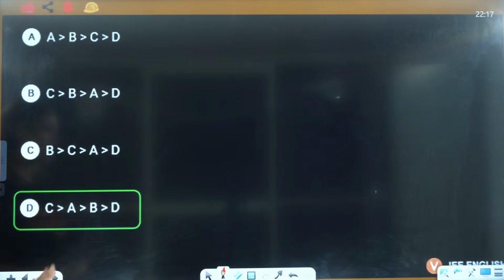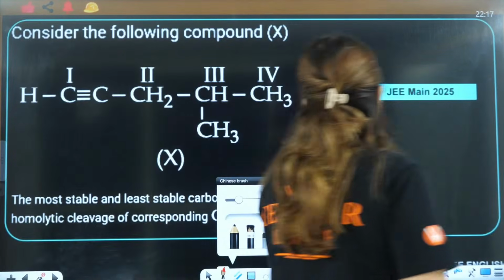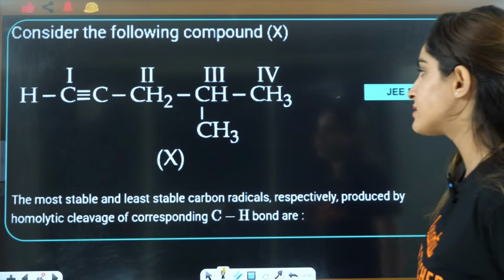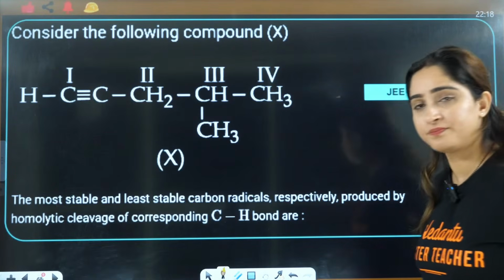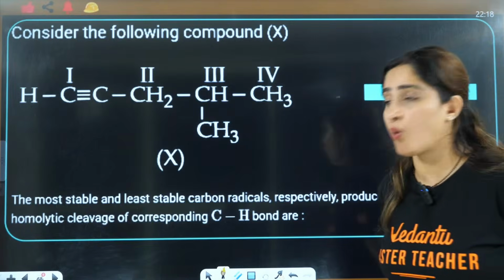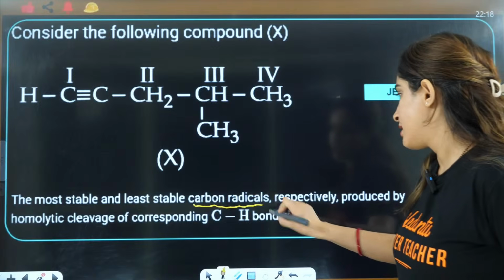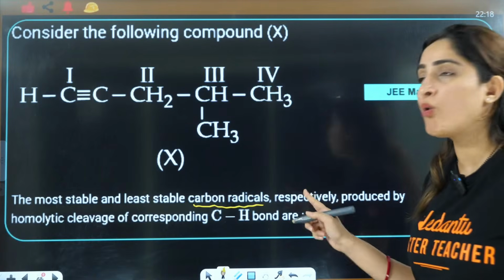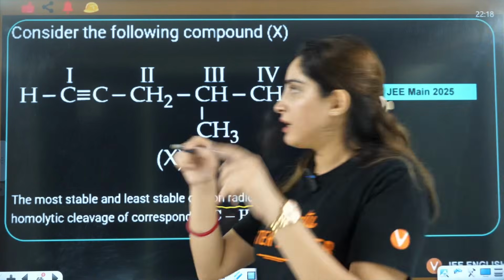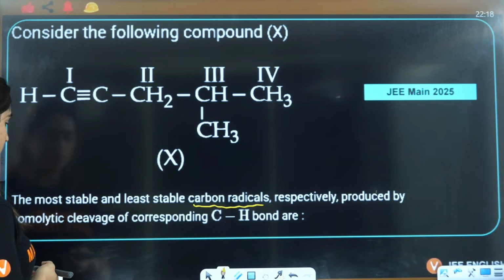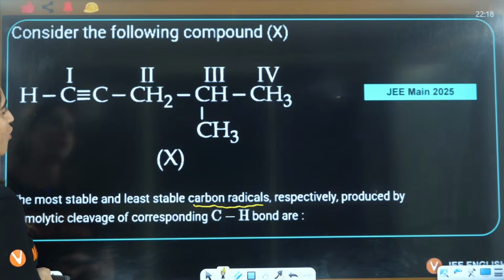Okay. Next question, if you see, these are 2025 questions. Consider the following, this is a compound that is given to you. They are saying most stable and least stable carbon radicals, respectively, produced by homolytic cleavage of the corresponding CH bond. Homolytic means, for example, homolytic cleavage.